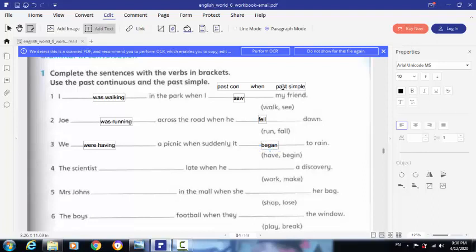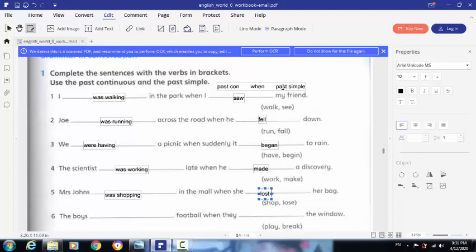Sentence number 4. The scientist late when he a discovery. Work and make. The scientist was working late when he made a discovery. Sentence number 5. Miss Jones in the mall when she her bag. Miss Jones was shopping in the mall when she lost her bag.